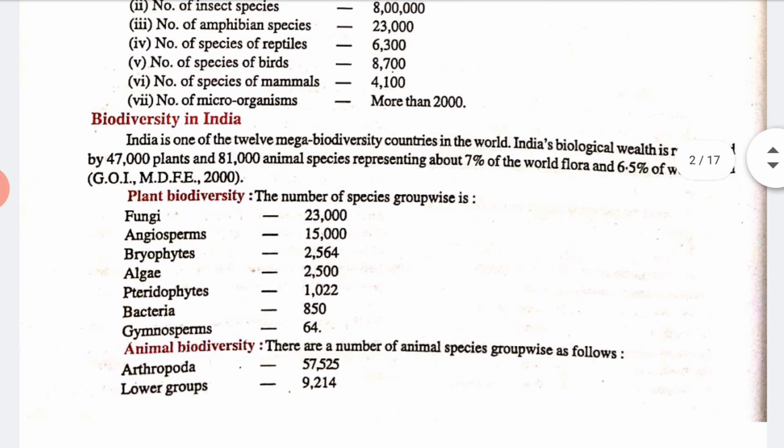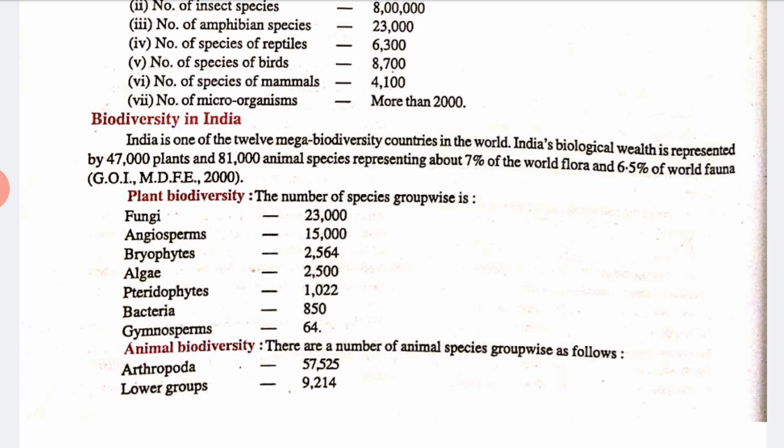Now let us talk about the biodiversity in India. So India is one of the 12 mega biodiversity countries in the world. India's biological wealth is represented by 47,000 plant and 81,000 animal species, representing about 7% of the world flora and 6.5% of world fauna. So you can see here, GOI MoEF, that is 2000, means on the basis of the year 2000. Okay, so let's see.